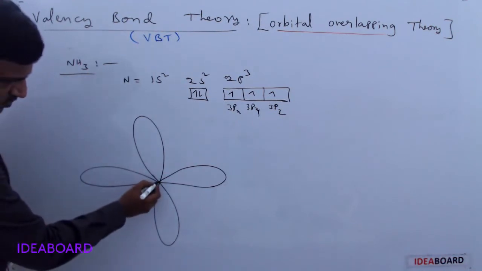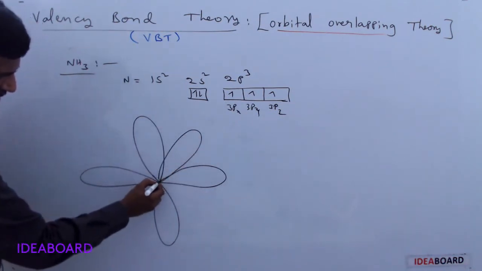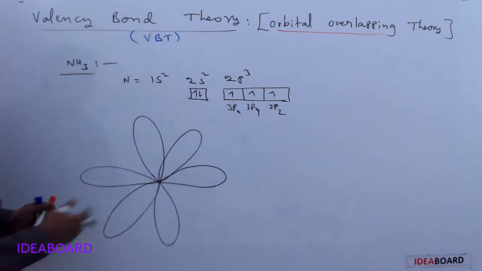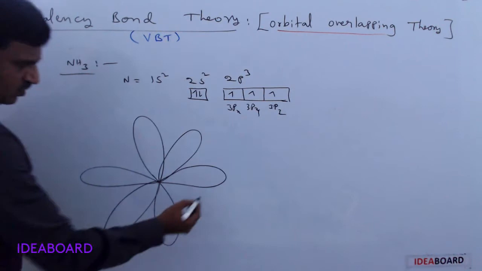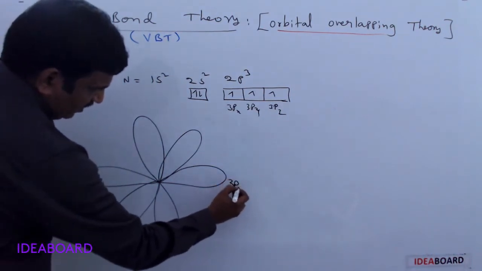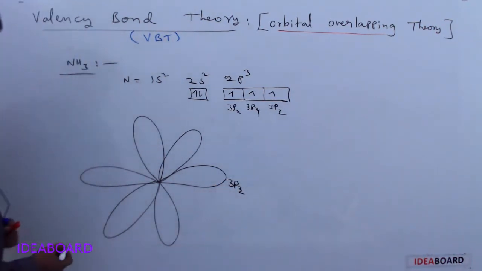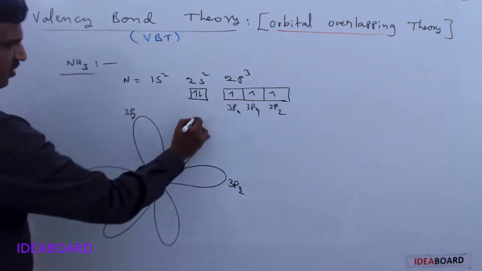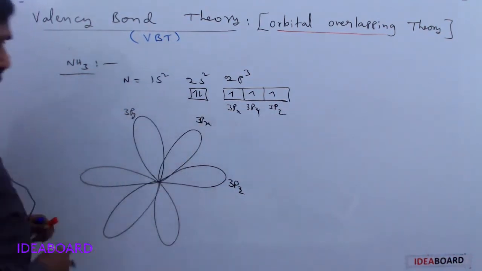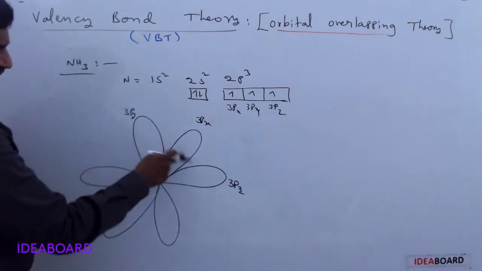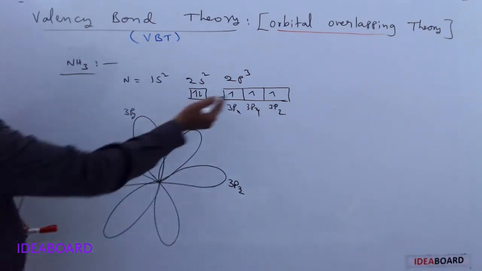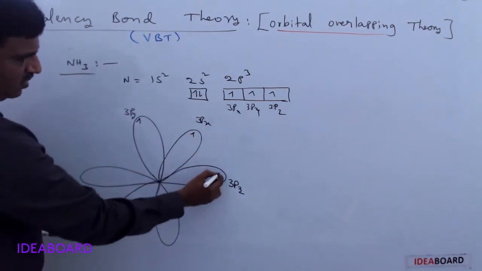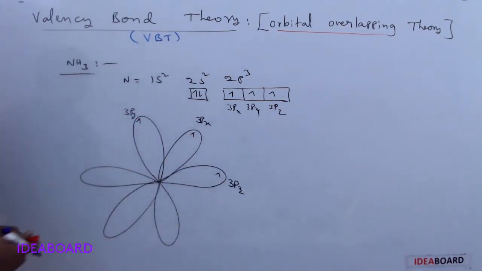I am writing it here, but actually it is up, above the board. So this is 3pz for example, and this is 3py and this is 3px. So 3 are present and each contains one electron. This is 1 electron, this is 1 electron, and this is 1 electron.